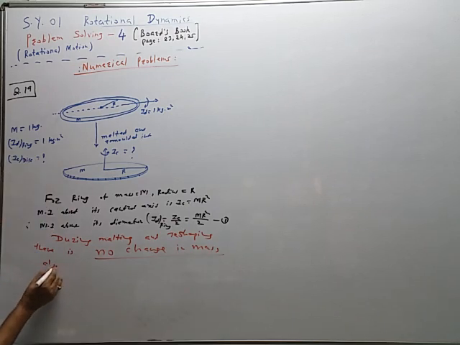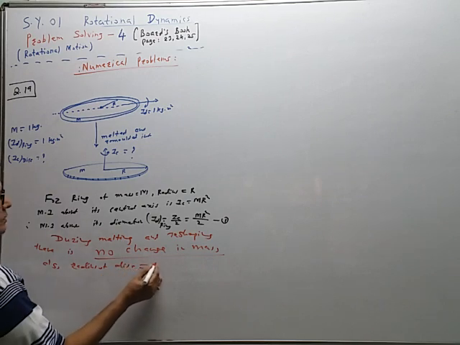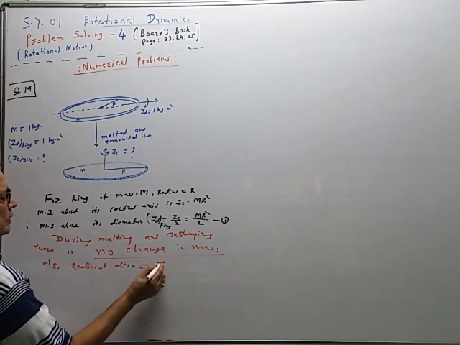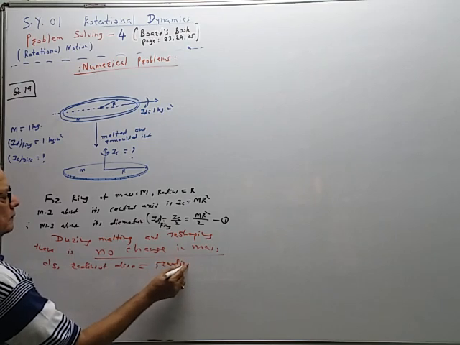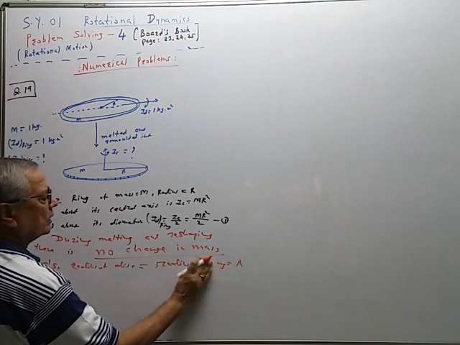Also, radius of the disc is same as radius of the ring. Radius of the ring is equal to R.